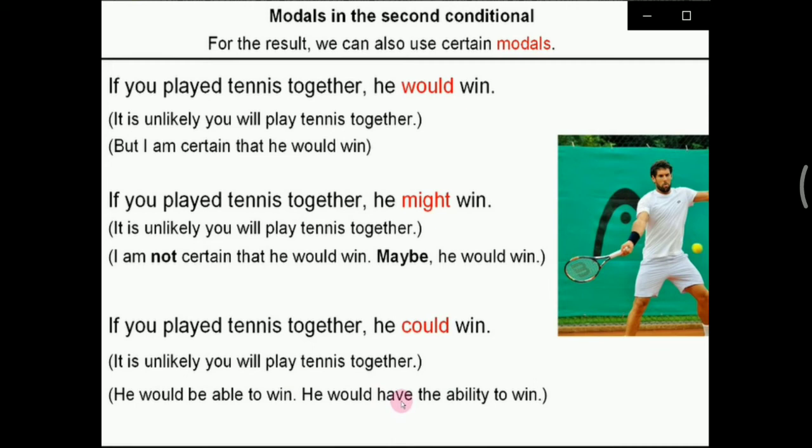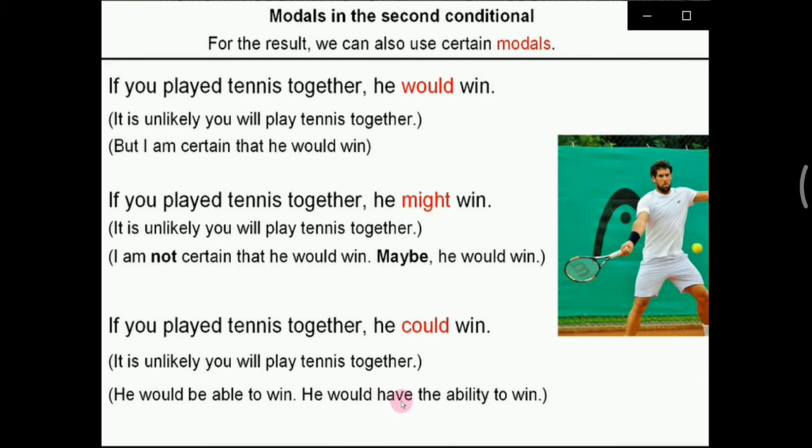He would have the ability to win. Dia punya kemampuan untuk menang. So, in this sense, the meaning is he would be able to win, because he would have the ability to win. Karena dia punya kemampuan untuk menang.